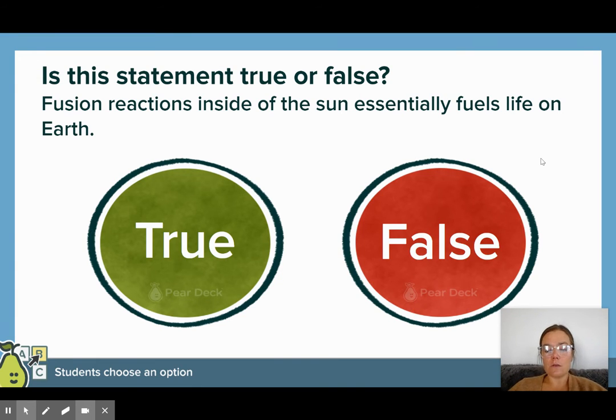This is true. Those fusion reactions release a lot of energy, particularly in the form of radiant energy, which is light, and thermal energy, which is heat. The light and heat that is released from the sun is what allows photosynthesis to occur and plants to grow, as well as keeping the temperature of the earth at a suitable temperature for us to survive.